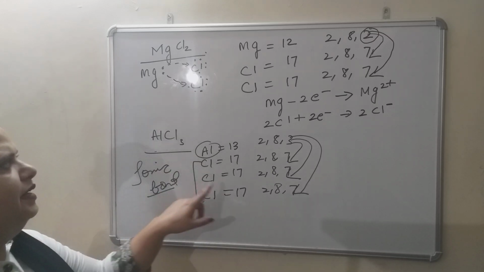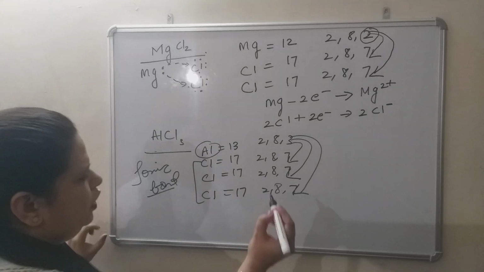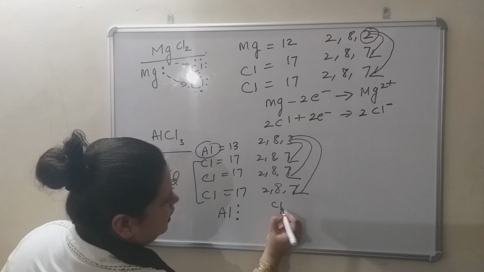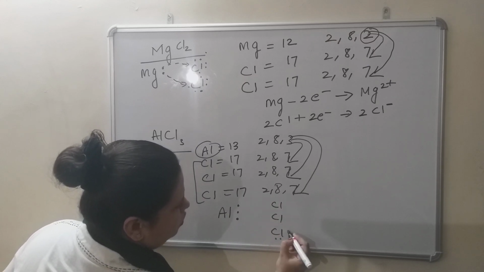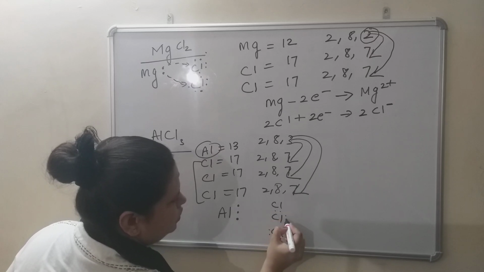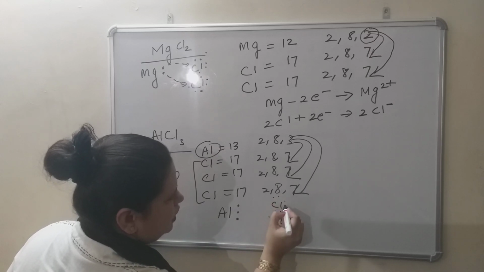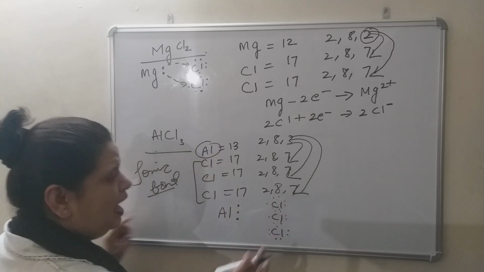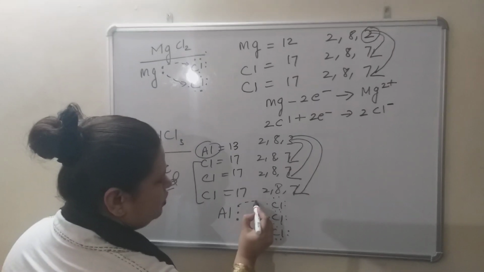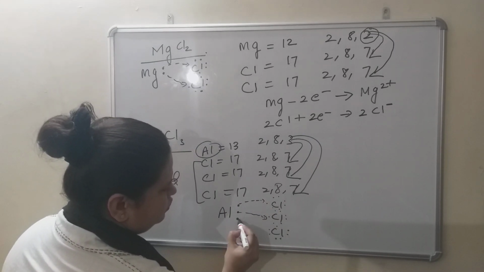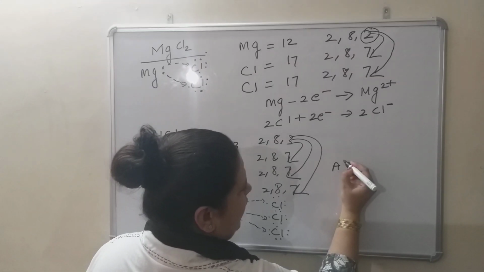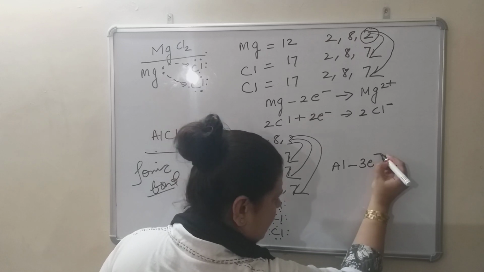Again, if you want to represent this in this form and this form, how will you represent? Aluminium, how many electrons are there in the outermost shell? 3. Chlorine, chlorine, chlorine, each with 1, 2, 3, 4, 5, 6, 7 valence electrons present in the outermost shell. So one will be transferred to this, another will be transferred to this, like this. This is ionic bond. In the ionic reaction, 1 atom of aluminium will lose 3 electrons.